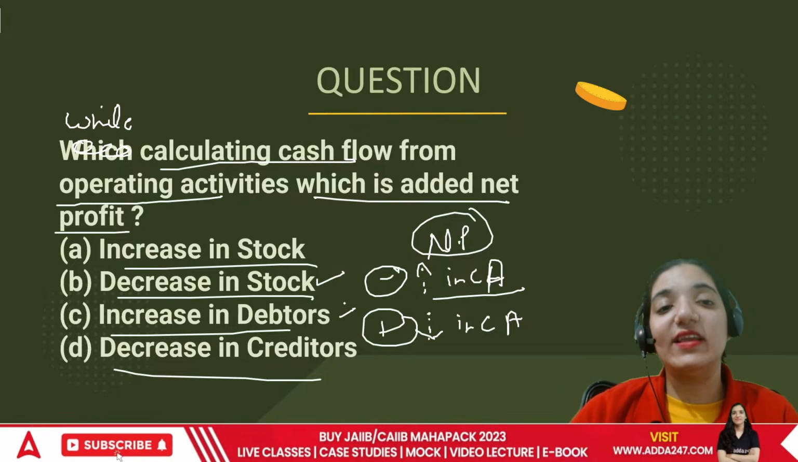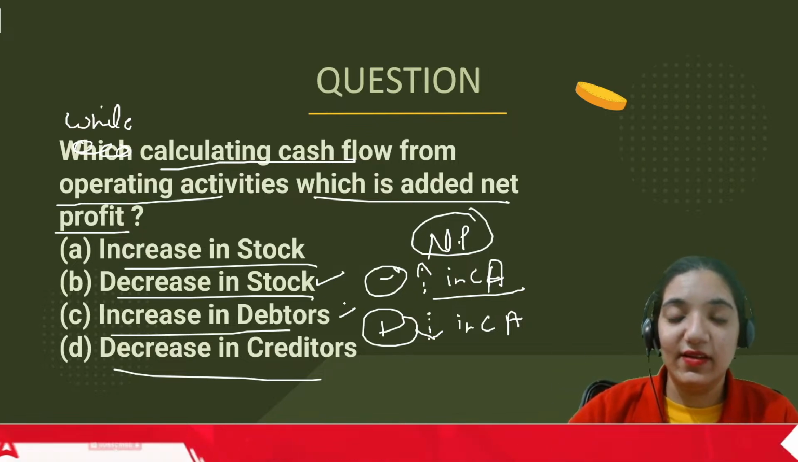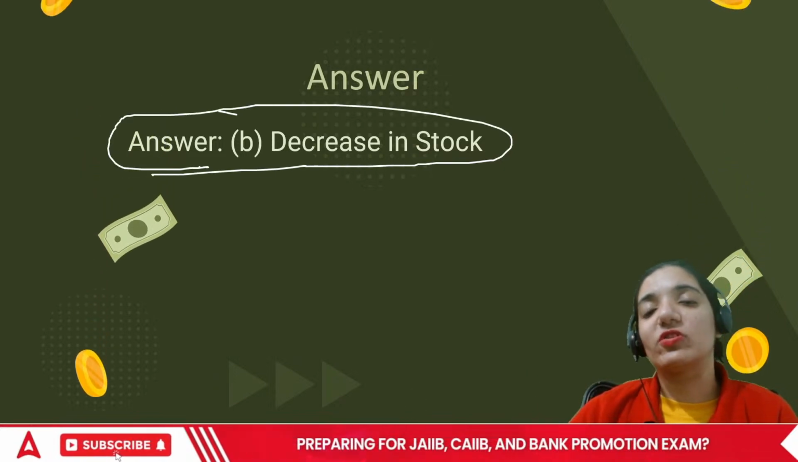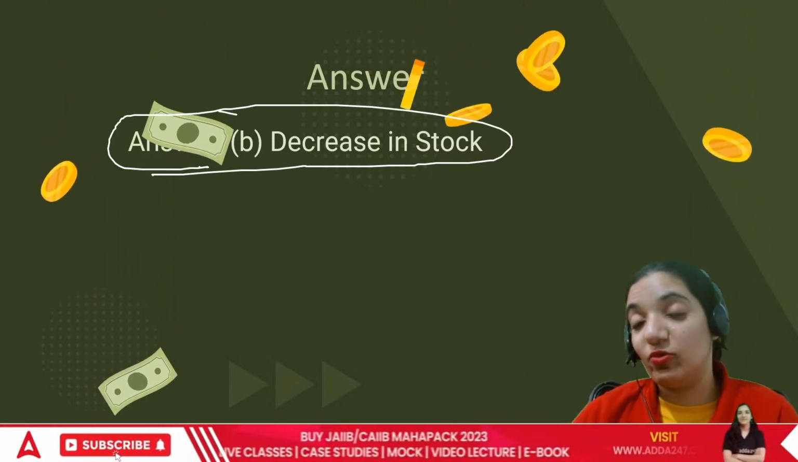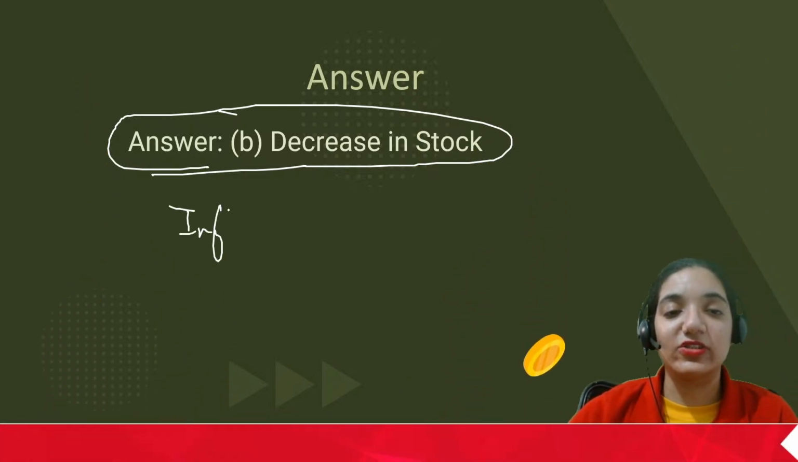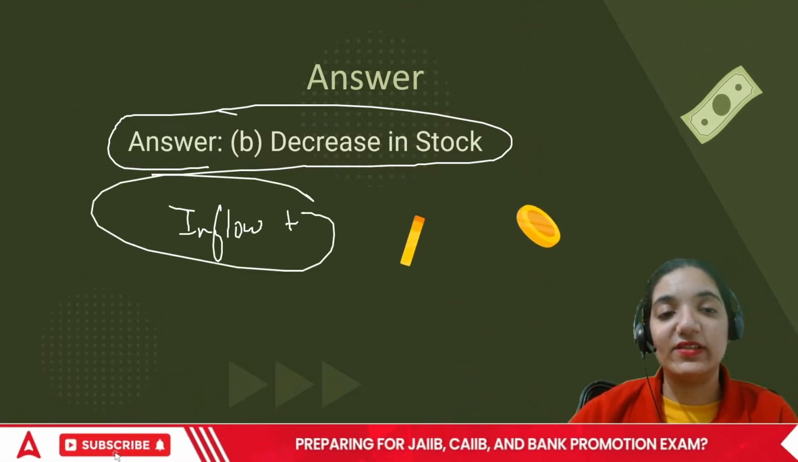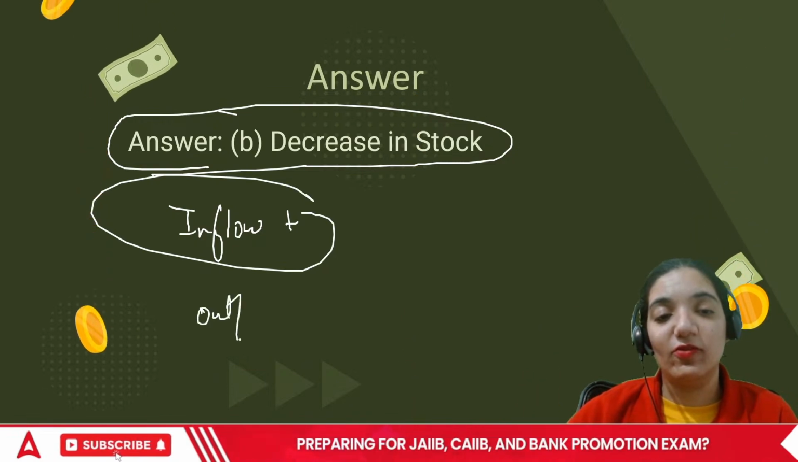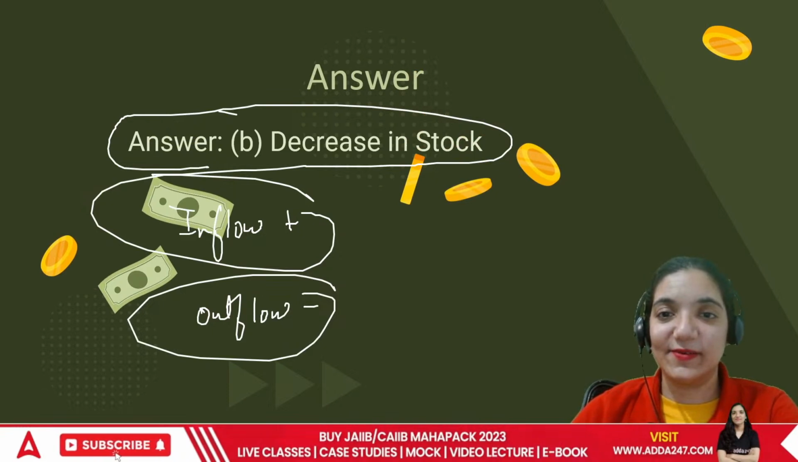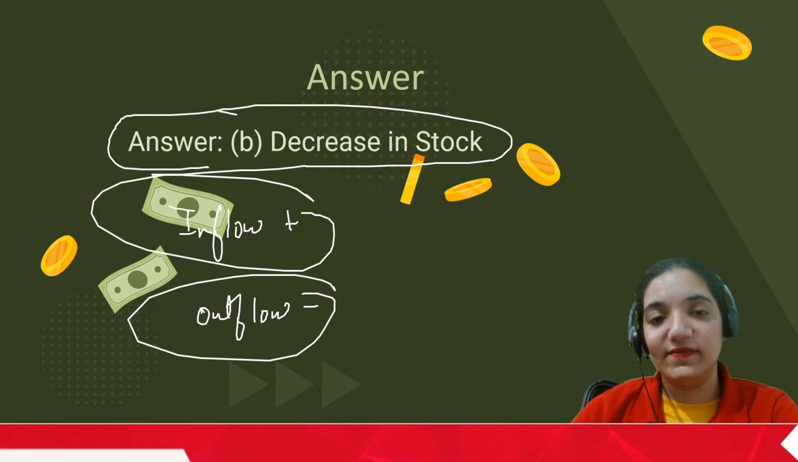What is it that will increase my net profit? The net profit is basically if we are decreasing the stock. More and more stock is sold, our profit is increasing. More and more money is coming into our hands. And an inflow in the cash flow statement is always a plus, and an outflow in the cash flow statement is always a minus. Done, everyone?